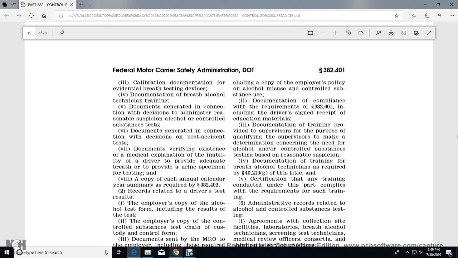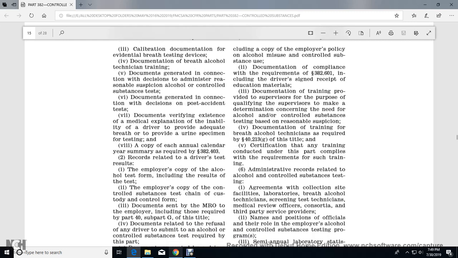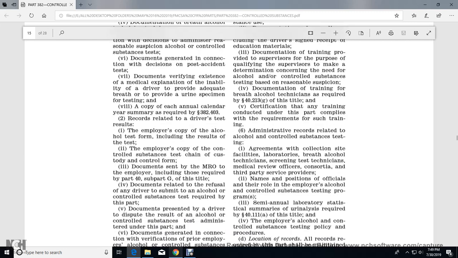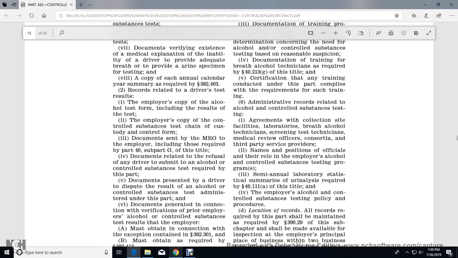Documentation of training provided to supervisors for the purpose of qualifying the supervisor to make determinations concerning the need for alcohol and controlled substance testing based on reasonable suspicion. Documentation of training for breath alcohol technicians as required in 40.213(g) of this title. Certification that any training conducted under this part complies with the requirements for such training.